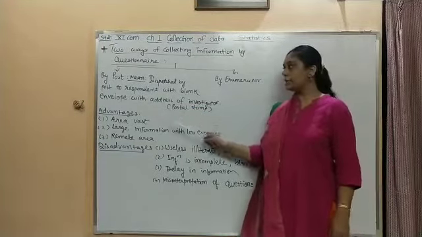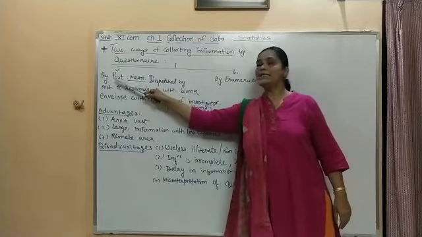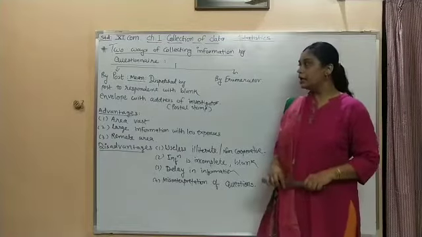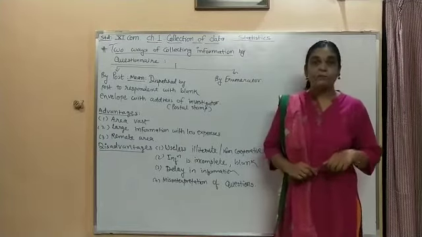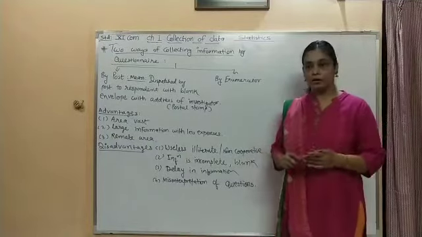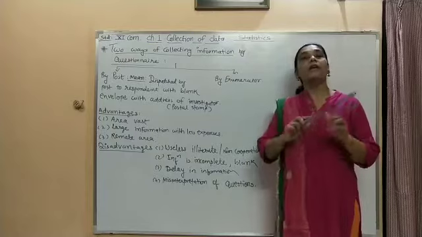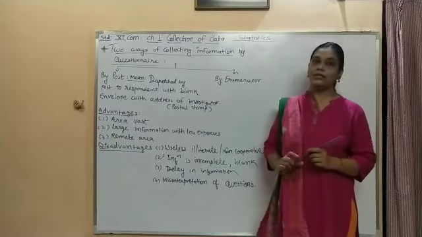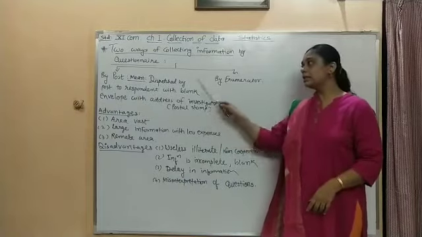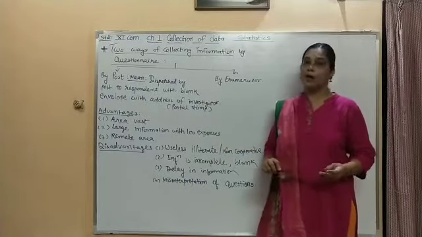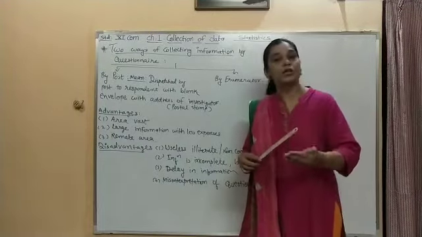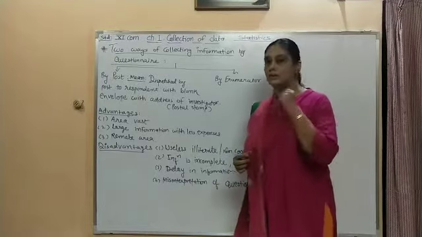Now first we shall see the by post method. The word itself suggests that the service of post is considered. Here the questionnaire is dispatched by the enumerator to the respondent through the post, where one envelope with the address of the enumerator and a postal stamp is sent. This is called the questionnaire by post. Here the enumerator is sending the questionnaire through the post service to the respondent.